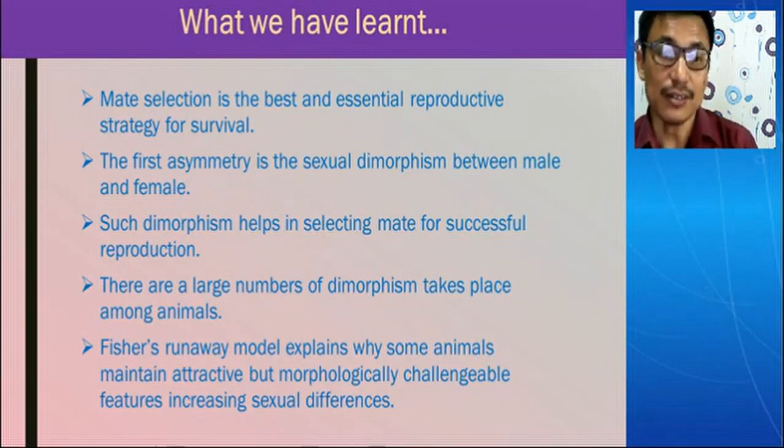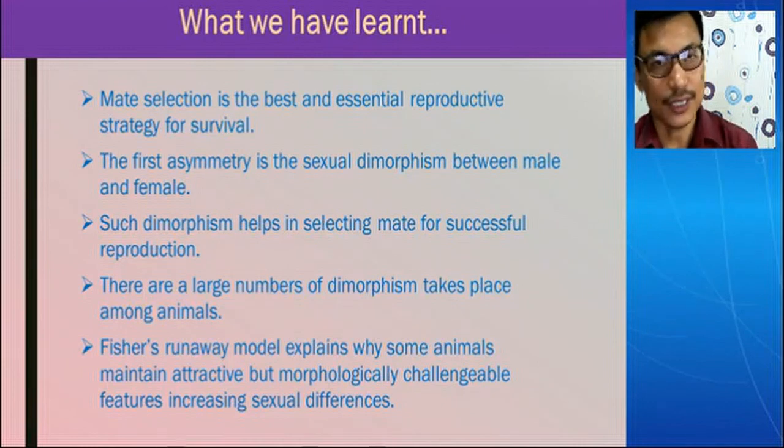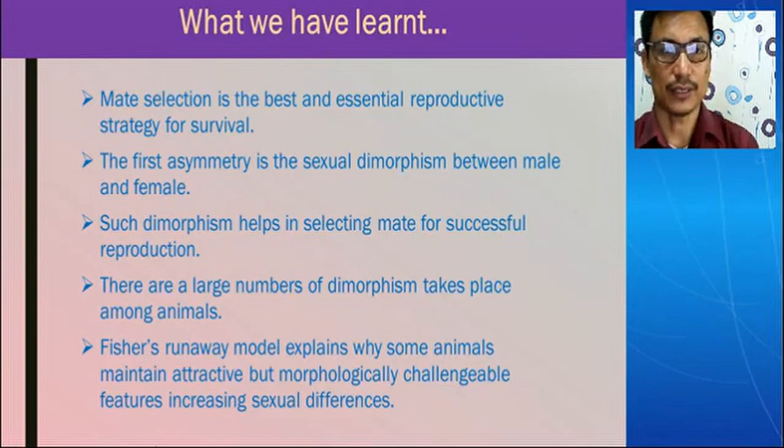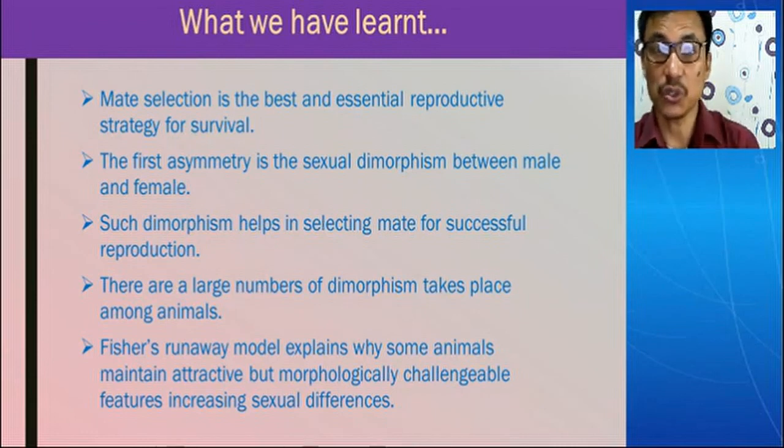And a large number of dimorphisms take place among animals. I have seen how in the birds, the fishes, the mammals, in all these animals, dimorphism is very common and prominent. And finally, the runaway model explains why some animals maintain those extravagant characters, although they are not helpful for them.